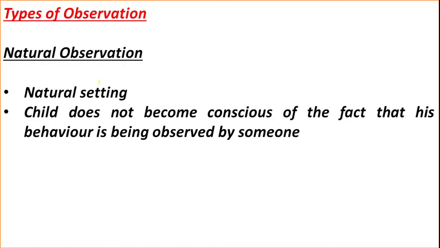Yes, there are some types in observation. The first type of observation is natural observation. In natural observation, the observer is going to observe the specific behavior of the children in a natural setting. Here a child does not become conscious of the fact that he is observed by someone. The child will not come to know that someone is observing him, without informing the child. Here the observation is taking place in a natural setting. So this is the first one.